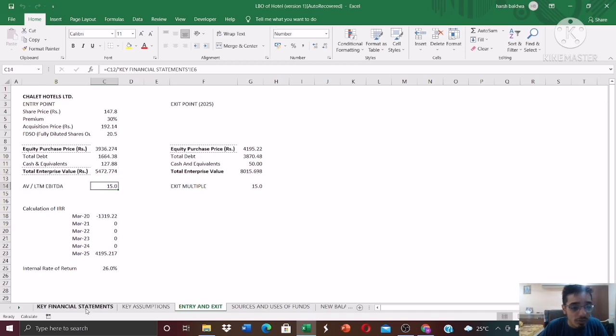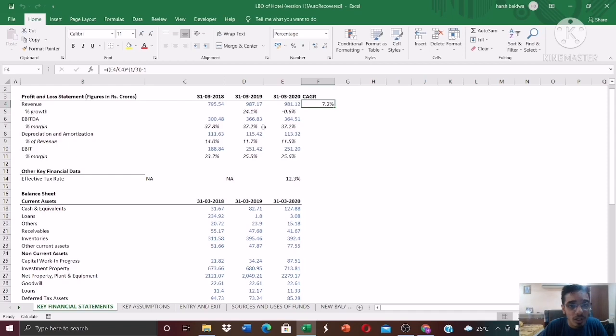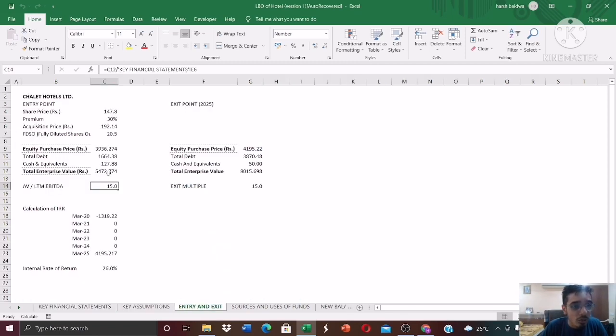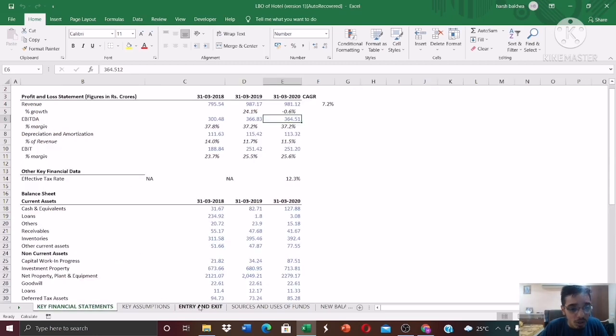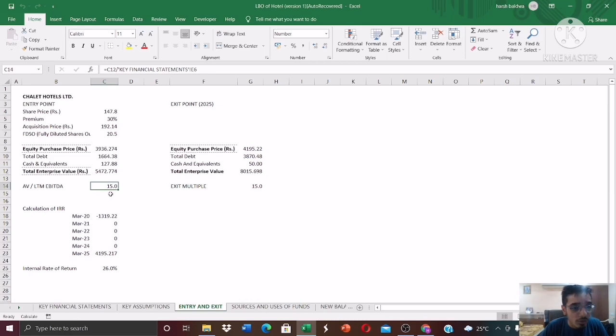Now what is the EBITDA figure? Again, you can find it in the key financial statements for the year of 2020, which is nothing but 364.51, and the EBITDA is 5472.7, so you just divide them and you get the answer as 15. Okay, so that's the EV to EBITDA multiple.